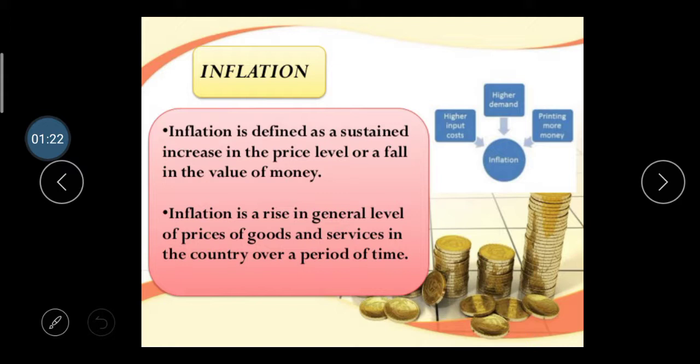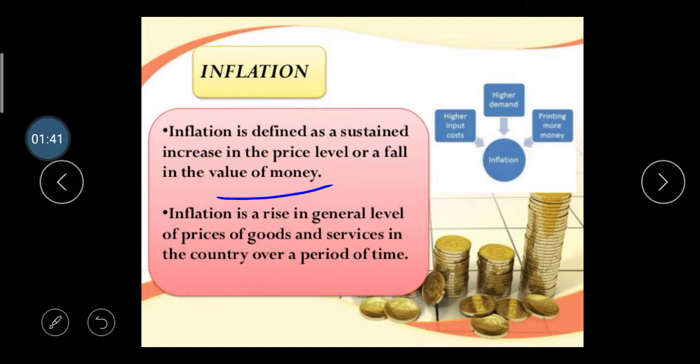Inflation is a rise in the general level of prices of goods and services in the country over a period of time. Here one word is considered: value of money. What is the meaning of that? I will give you one example so you can easily understand what the value of money is.